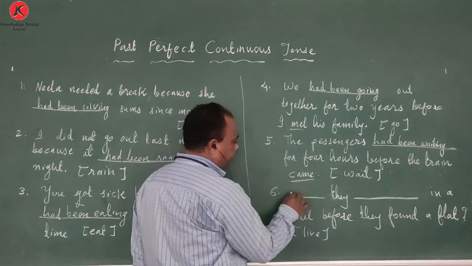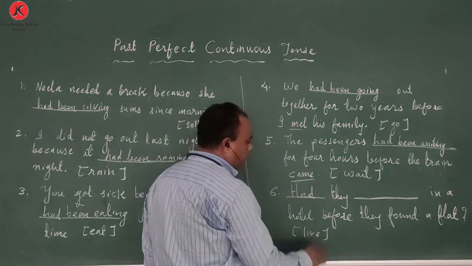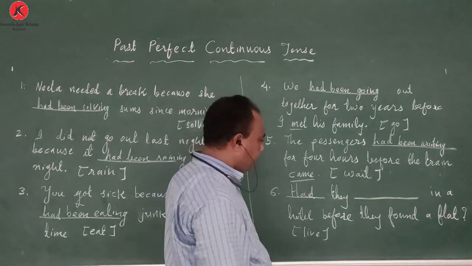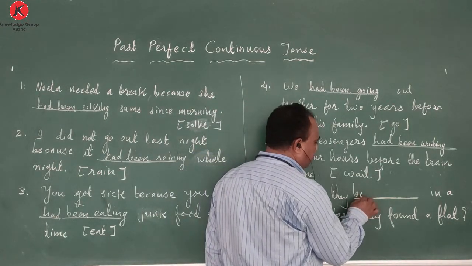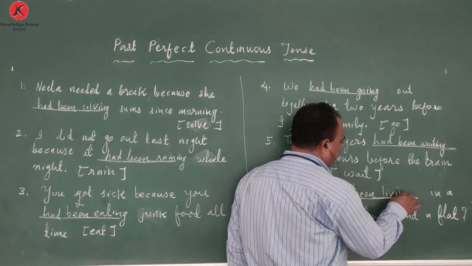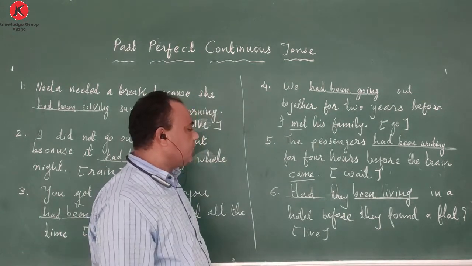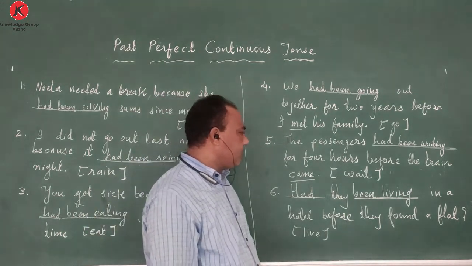So here: had they been living. Had they been living in a hotel before they found a flat?